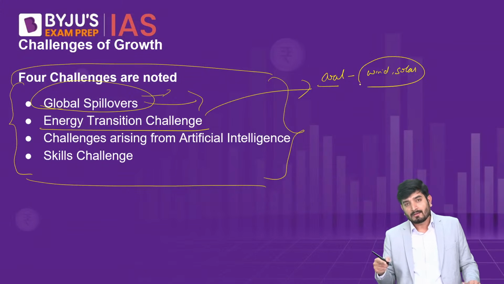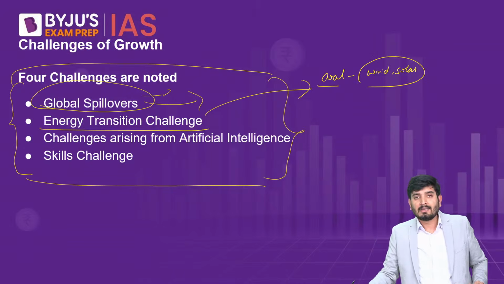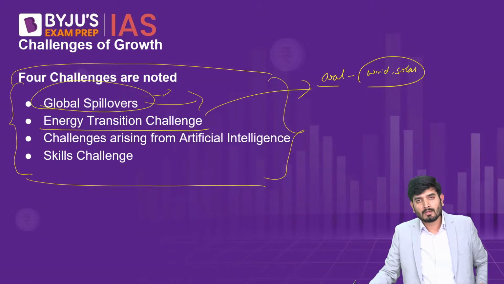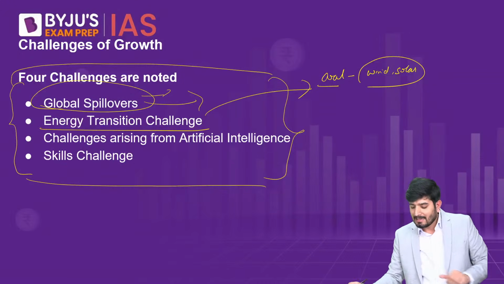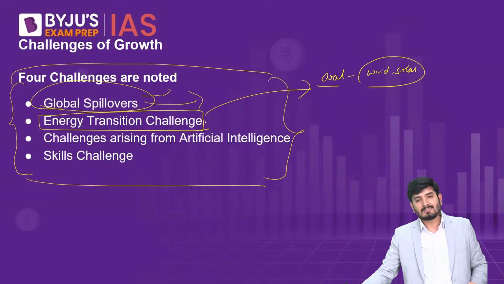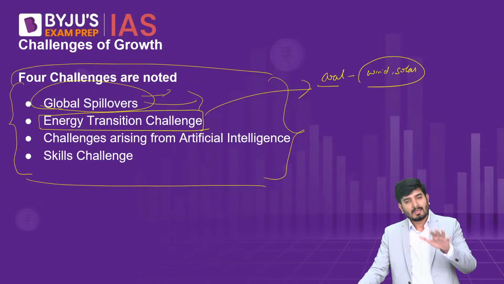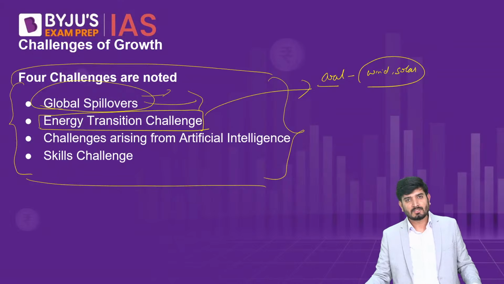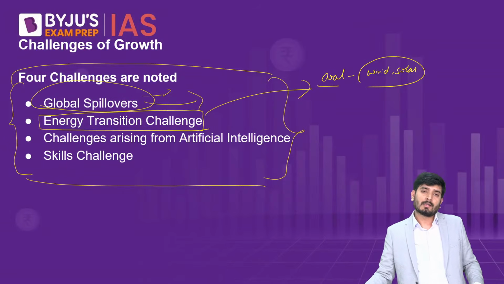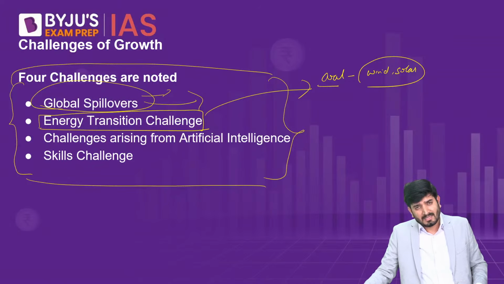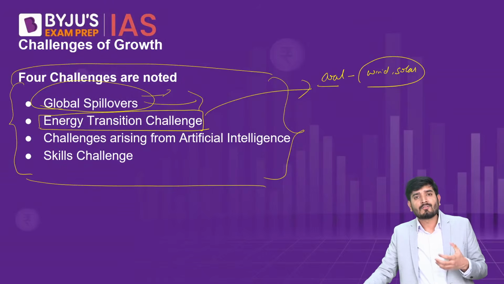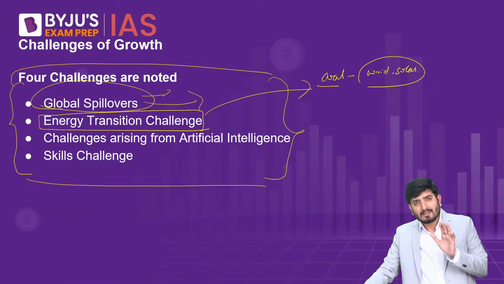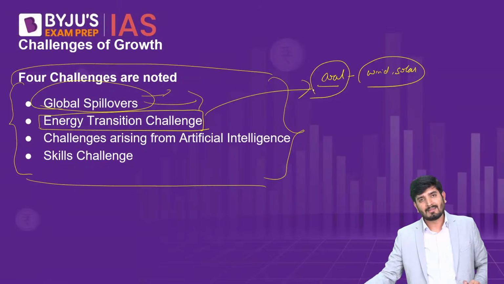Now, but if we transition from coal to wind or solar energy, then definitely there are people involved in these sectors like the coal sector, and also there's a cost to growth. So those kind of challenges are the energy transition challenge. So energy transition challenge has its root cause in the climate change. Climate change has its root cause in the carbon emission. If we have to contain the carbon emission, we have to change our portfolio, or our energy mix. And if we change our energy mix, definitely we will have challenges in terms of cost and challenges in terms of loss of livelihood of those people who are presently involved in the non-renewable sector.